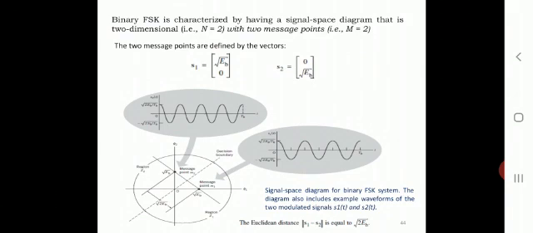The signal space diagram for binary FSK also includes the example waveforms of the two modulated signals s_1(t) and s_2(t).